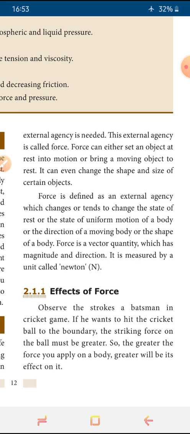Like that we can explain in football also. In football, the player kicks the ball, so if he just wants to pass to another player nearby, he will give a little force.